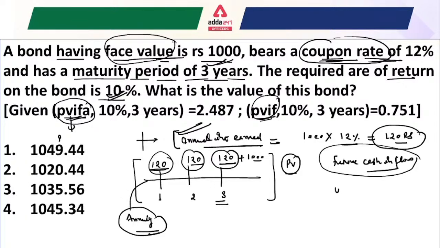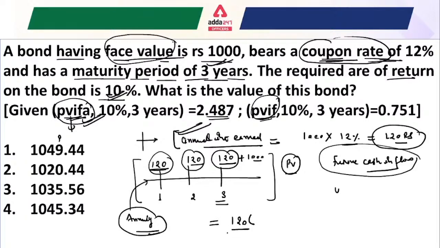That's why it is a kind of annuity, and that's why we apply this formula to our interest earned. Okay, so the present value interest factor annuity is already given as 2.487. So what we have to do to calculate the present value of the bond is just write 120 rupees